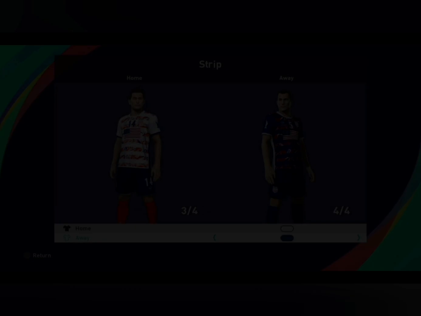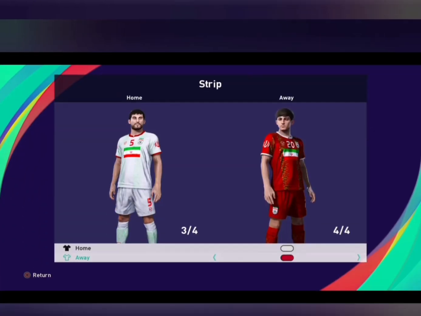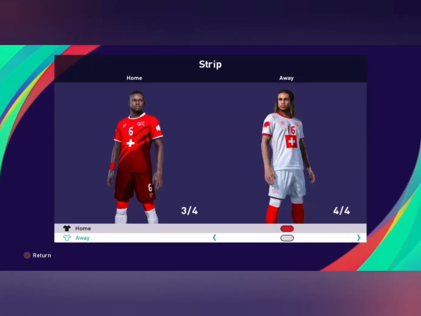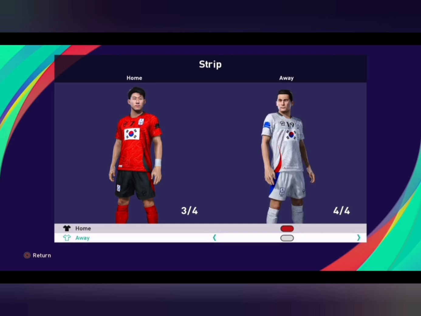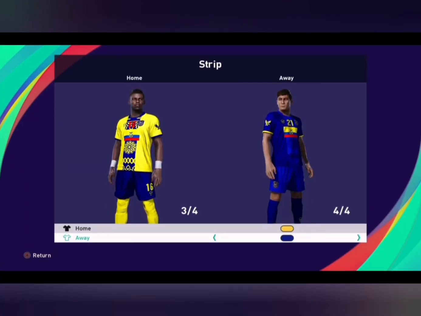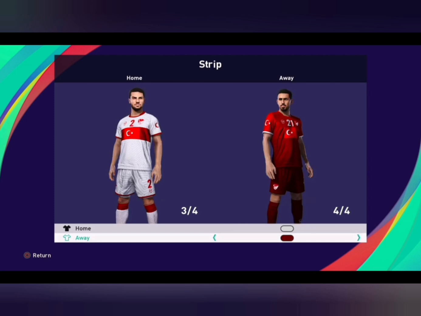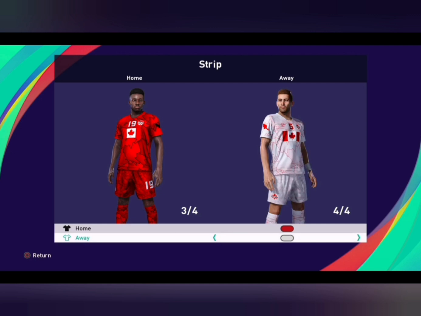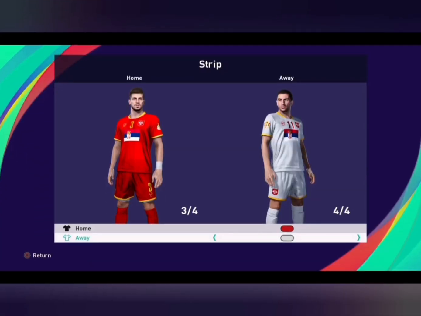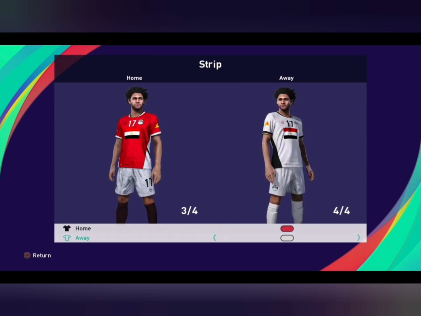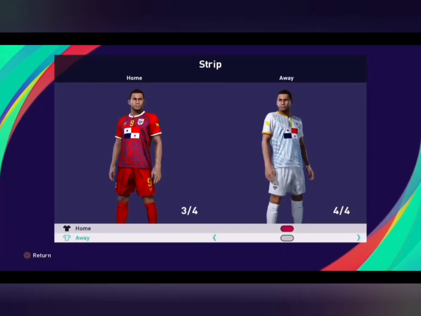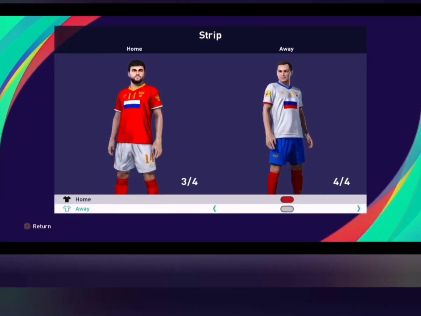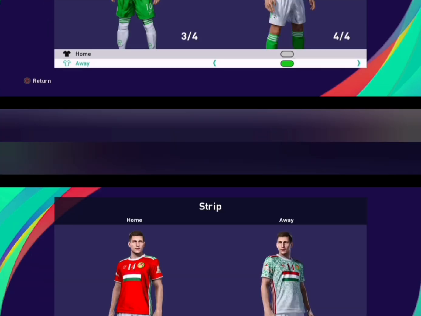Now let's move on to Wheel 2, and we have USA, Iran, Senegal, Switzerland, South Korea, Ecuador, Turkey, Sweden, Canada, Serbia, Egypt, Panama, Poland, Russia, Algeria, and Hungary.